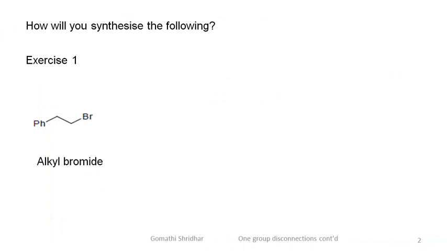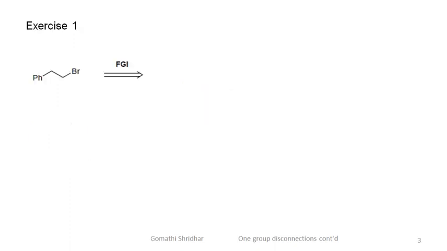Let us now analyze this alkyl bromine. Pause the video. You can continue when you have completed the disconnection. The obvious way to make an alkyl bromine is a functional group interconversion to an alcohol. This can be made by the Grignard route.